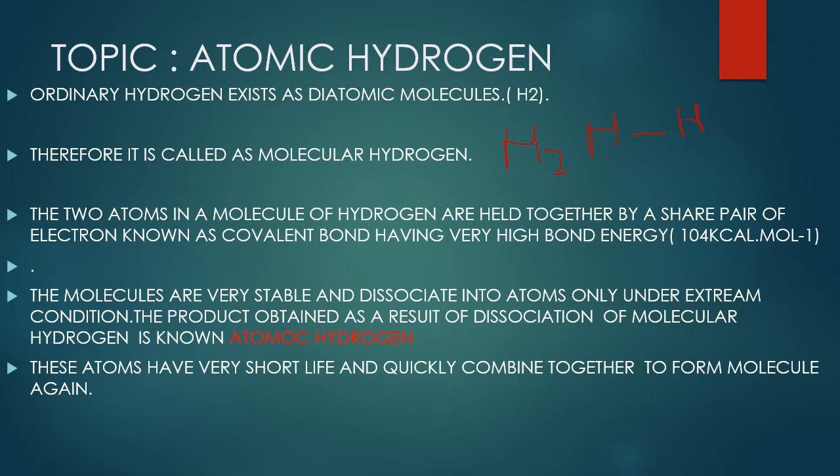These atoms have a very short life and quickly combine together to form a molecule again. You can say the lifetime of atomic hydrogen is very short. It easily recombines with another hydrogen atom to form molecular hydrogen again.